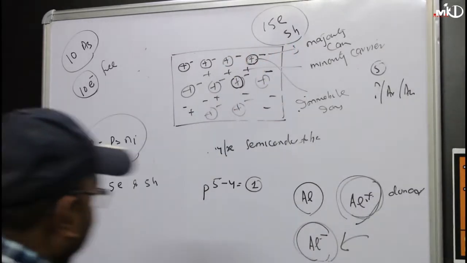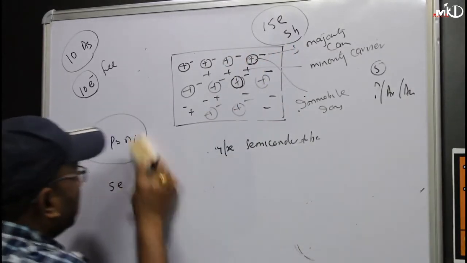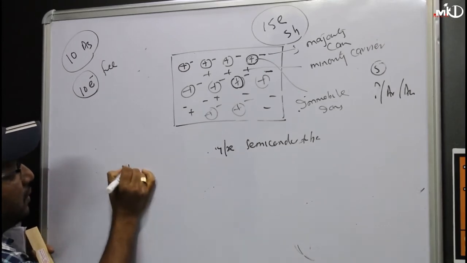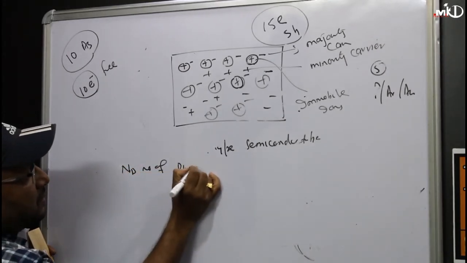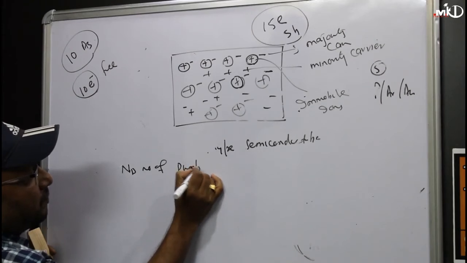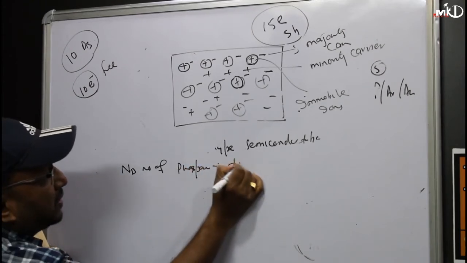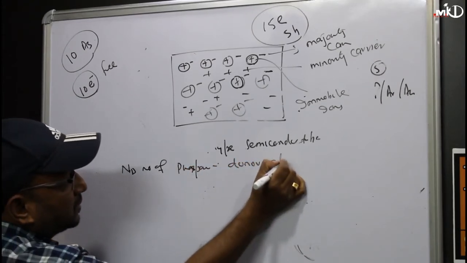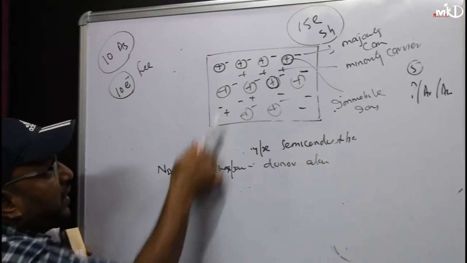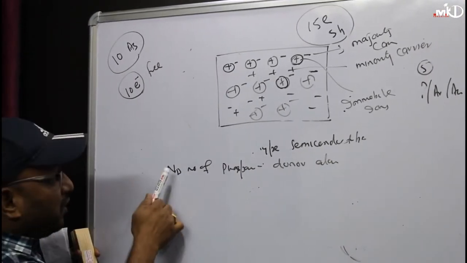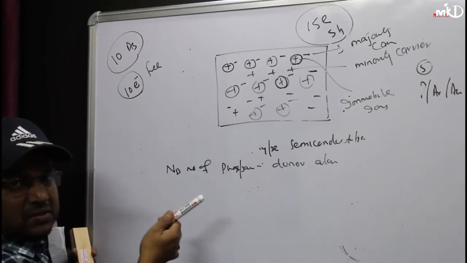Now I can tell that mathematically, if you are adding Nd number of phosphorus, that is the number of donor ions, donor atoms. If you are adding 10 phosphorus atoms, you will get 10 electrons. If Nd equal to 20, you get 20 electrons.